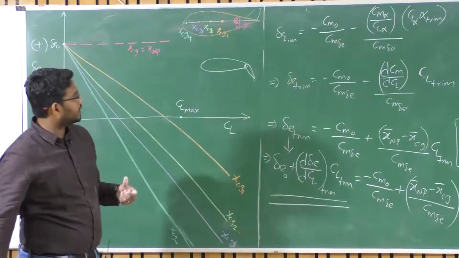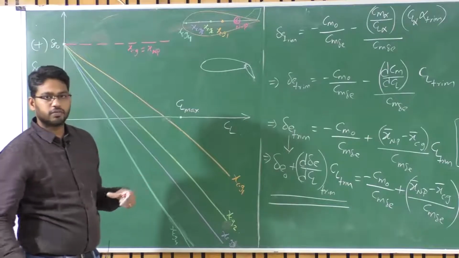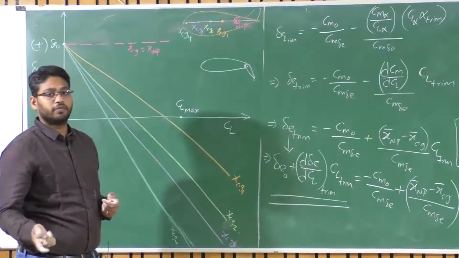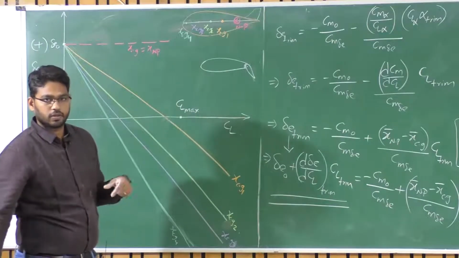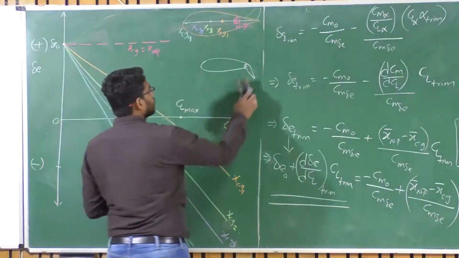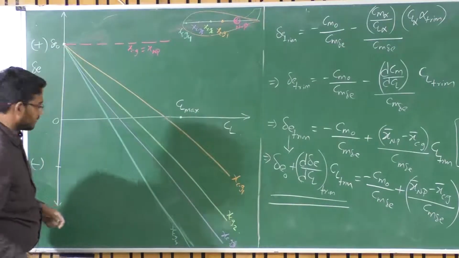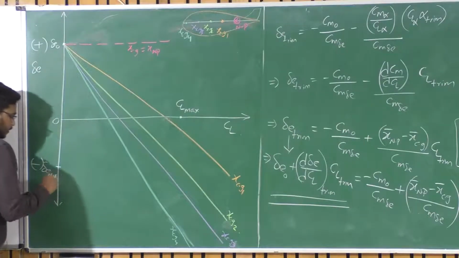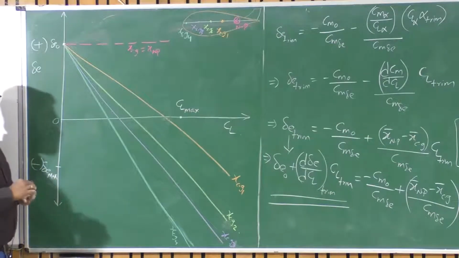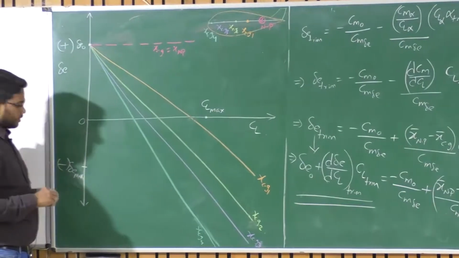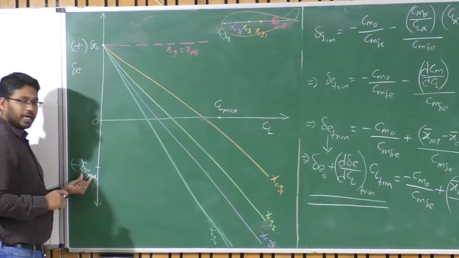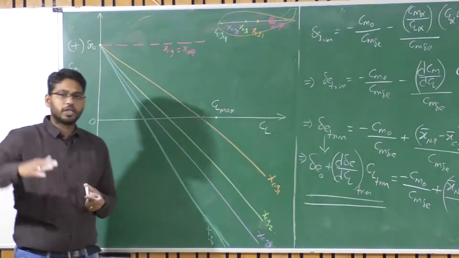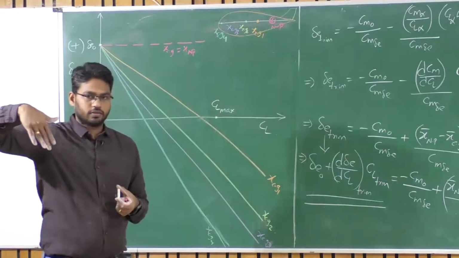So there is a certain value of control surface deflection where the flow is still effective on the control surface. That particular value is known as delta E max. Let us say this is my delta E maximum, the negative delta E max, or maximum upward deflection of the elevator. With this delta E max, I will be able to achieve CL max. Let us assume that. Okay?